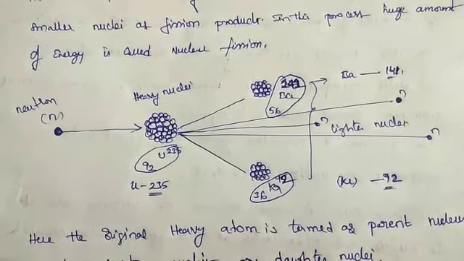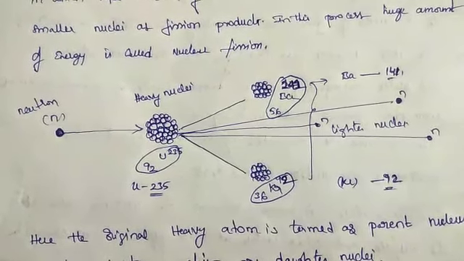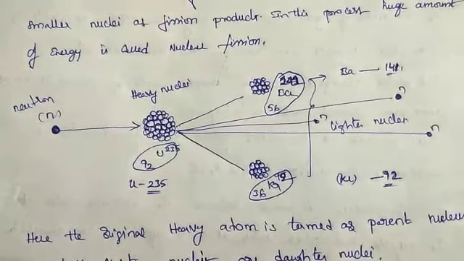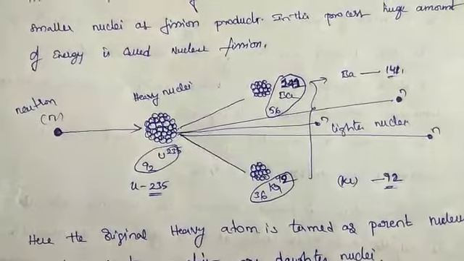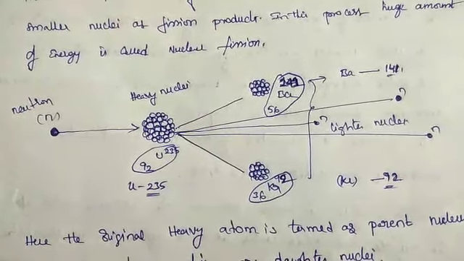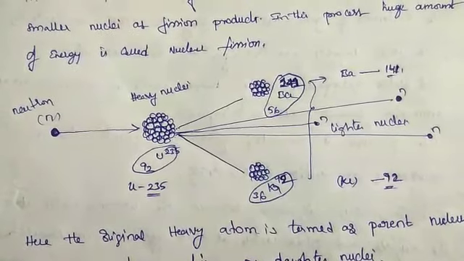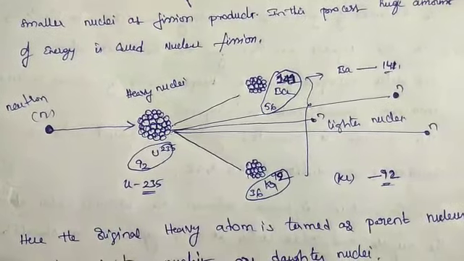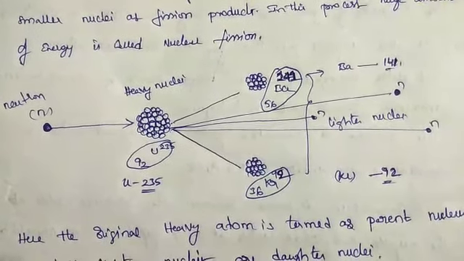Hence, the major problem arises in the nuclear reactor: the nuclear waste from the reactor. It is highly poisonous and causes cancer. So we have to dispose of this nuclear waste in places away from the community.